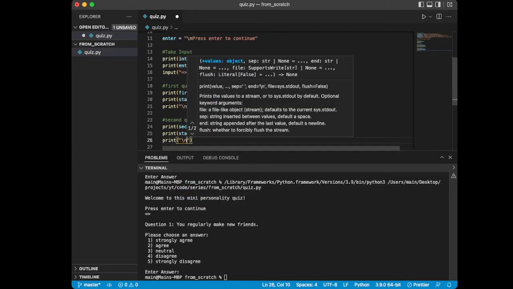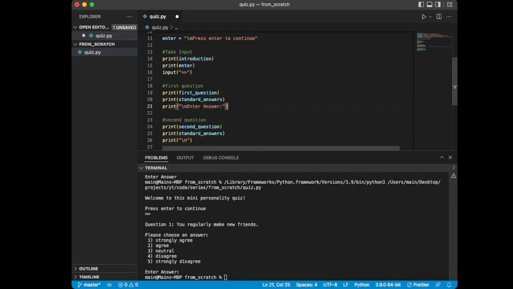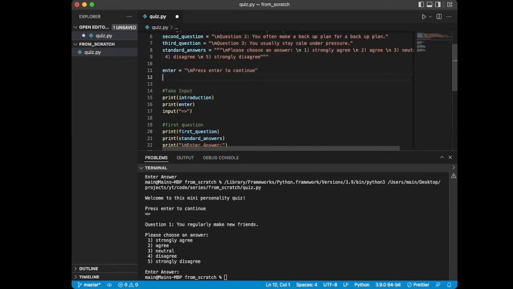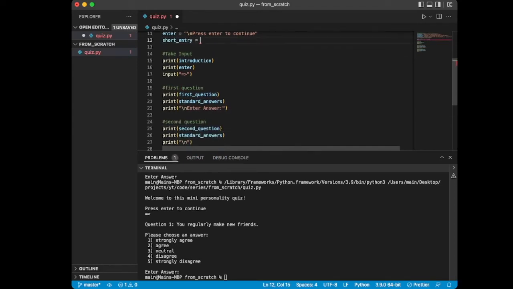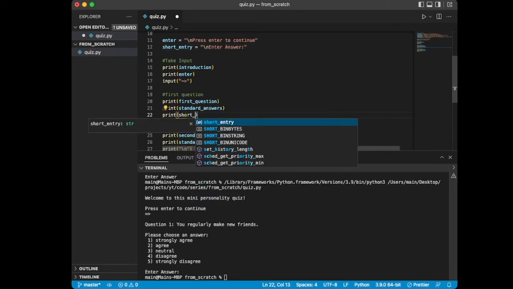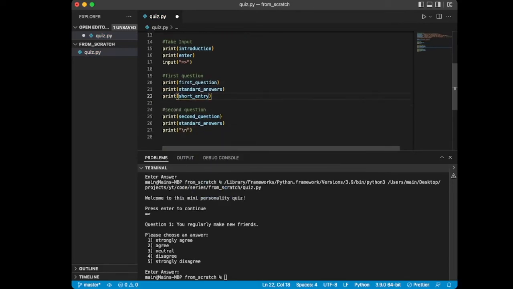And actually, this is a great example. I don't actually have to type that over again. I could copy and paste it, but maybe we just create a variable. We call it like short answer or short entry, something like that. And instead of putting this in the parentheses of the print statement, we just put that up there. And now I can just go short entry, and we have a little bit of a nicer to read code as well as easier to type.